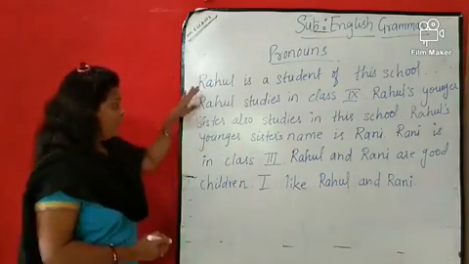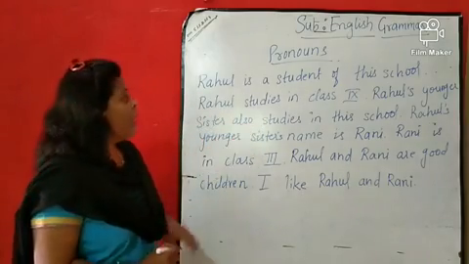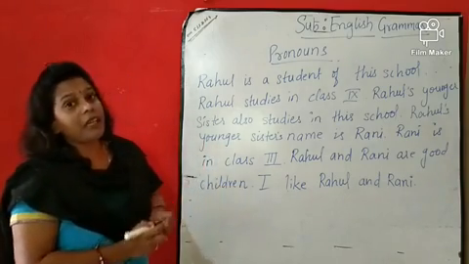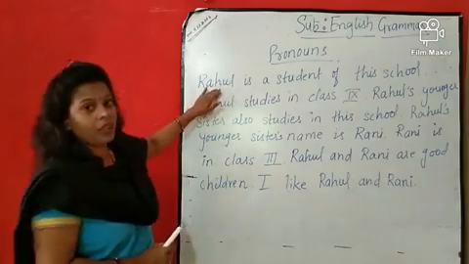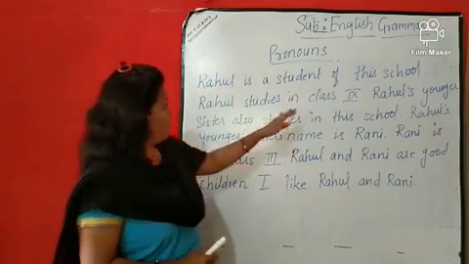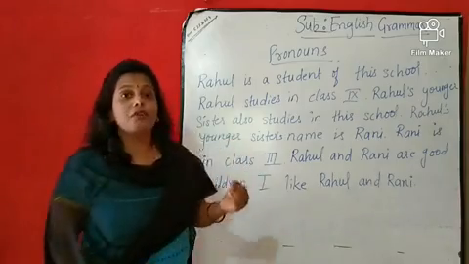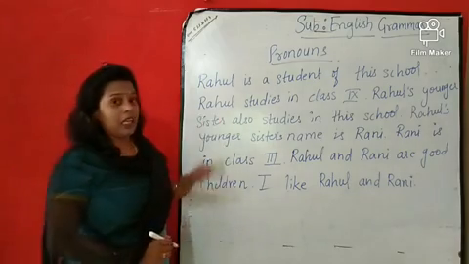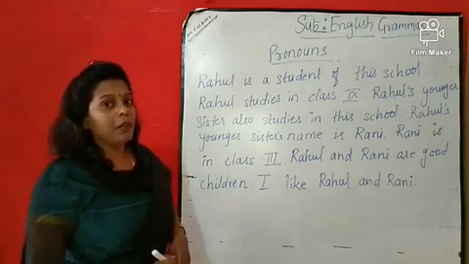Now see, in the given sentences, I am using the name again and again. मैं कौन सा नाम लगातार use कर रही हूँ? Using again and again Rahul, right? So every time, है ना? Every time I am using the word Rahul. So instead of using every time the same name, I can replace the name with a pronoun.